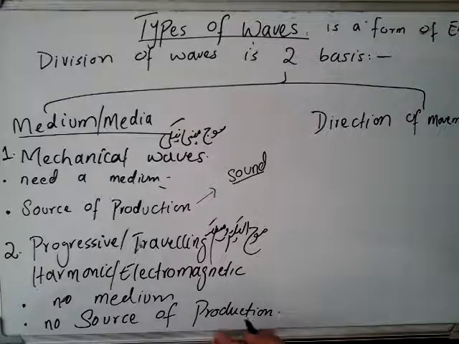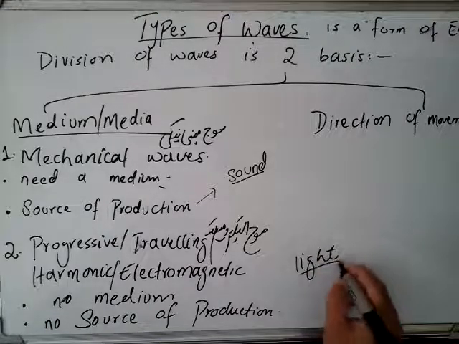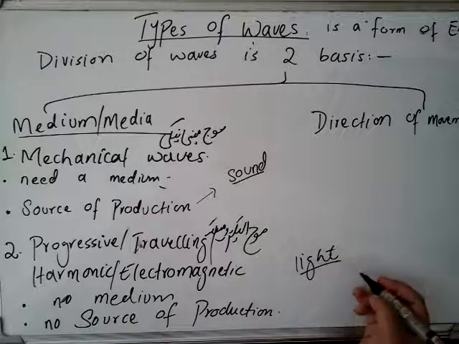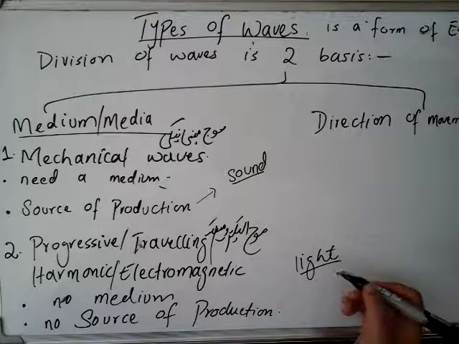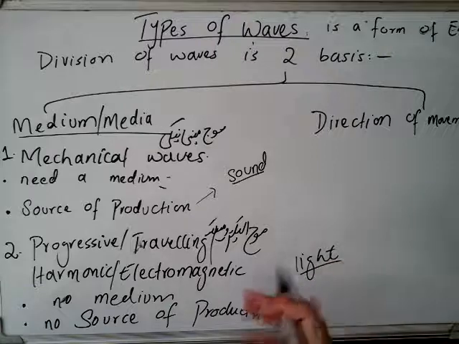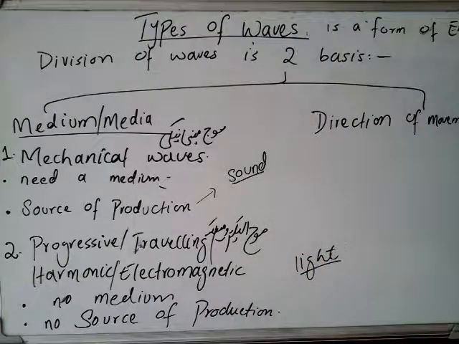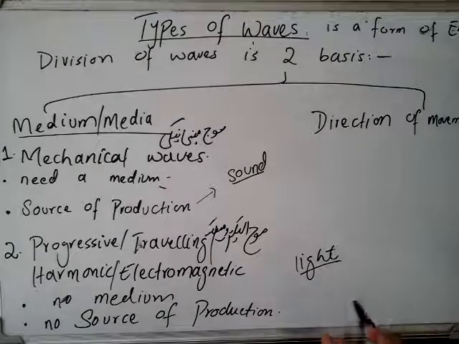For example, light waves, sunlight waves. We cannot produce it. It's produced on its own, and light waves also do not require a medium. That's why we can see the sunlight, but we cannot hear the sound of the sun.